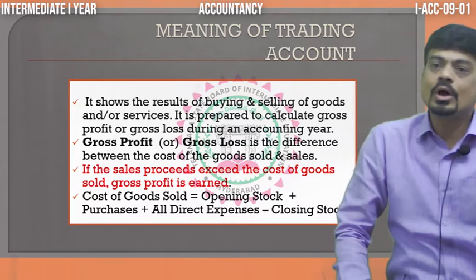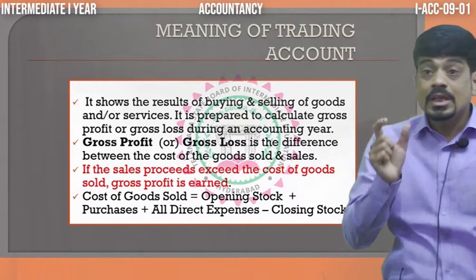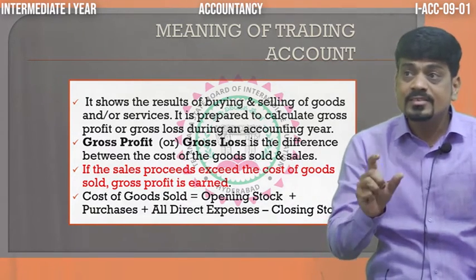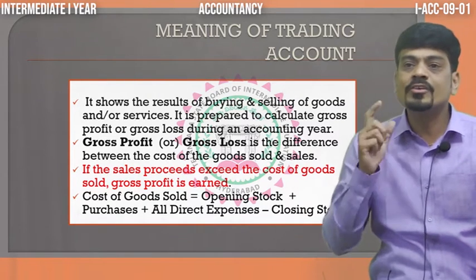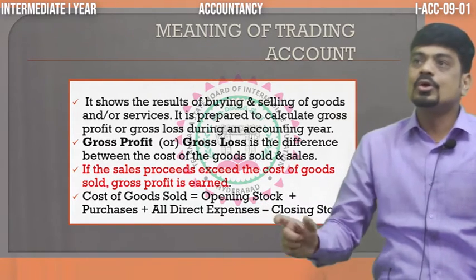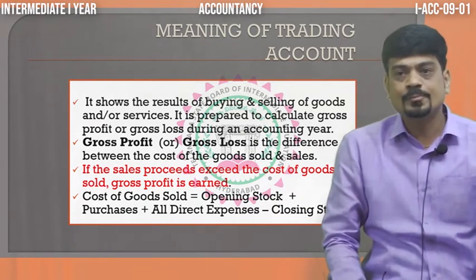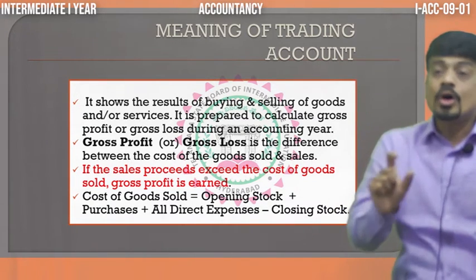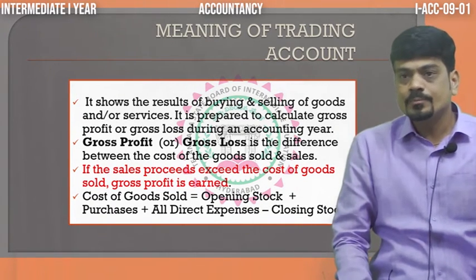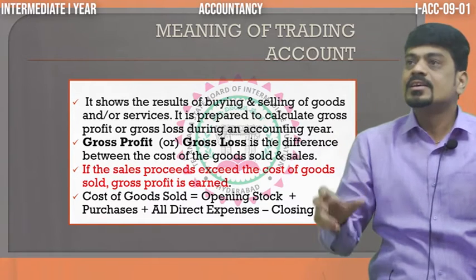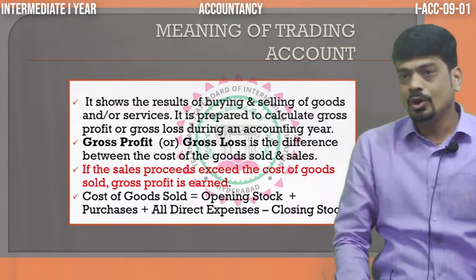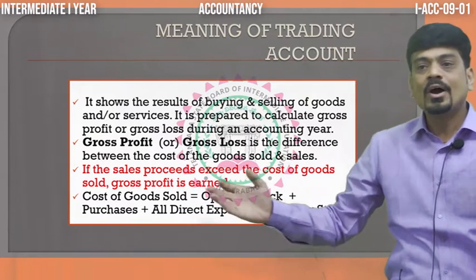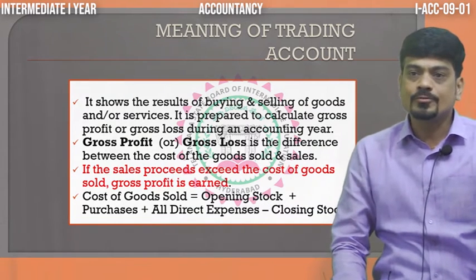When your sales are more than the cost of goods sold, then we call that we have earned gross profit. Whereas, if your cost of goods sold is more and the sales are less, then we call there is gross loss. Now, what do we mean by cost of goods sold? How are we going to find out cost of goods sold?